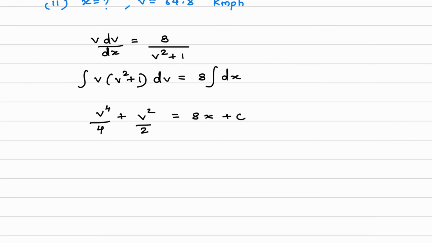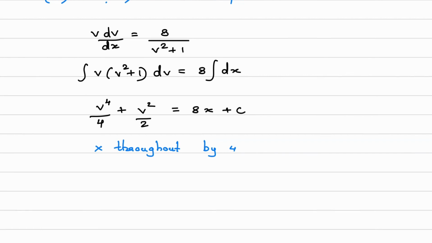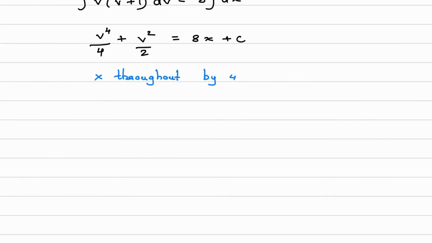Now multiply throughout by 4. So what we can write over here is v raised to 4 plus 2v square is equal to 32x plus 4c.